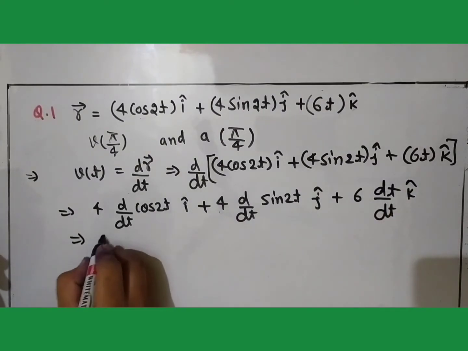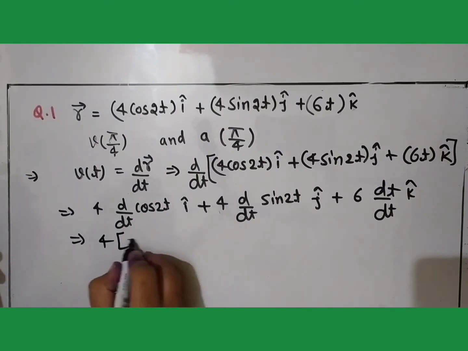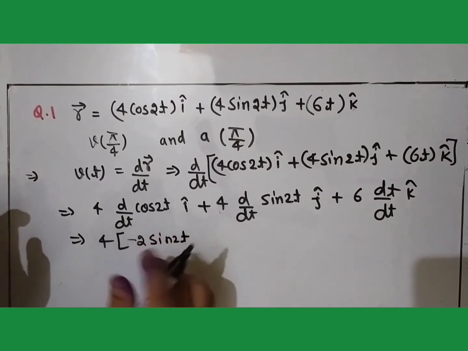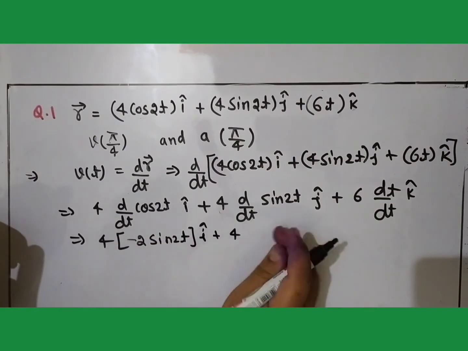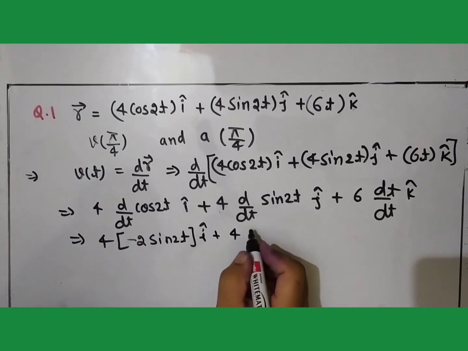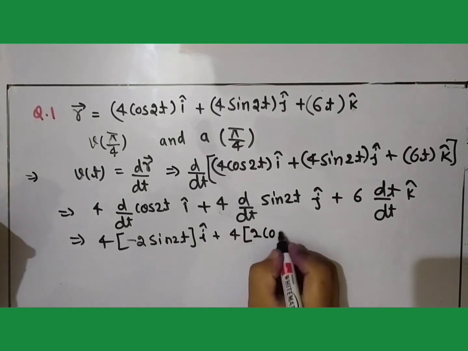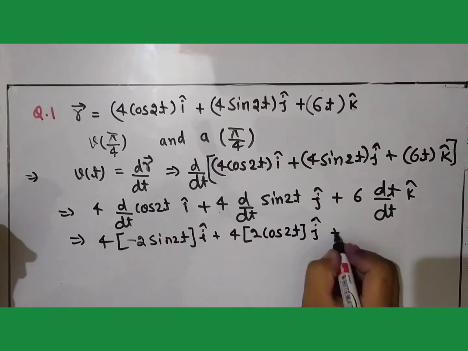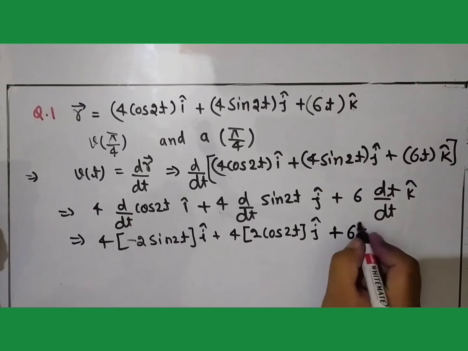Now we can calculate. The differentiation of cos 2t will become minus 2 sin 2t, so it will be i cap plus 4. Differentiation of sin 2t will become 2 cos 2t j cap plus, differentiation of t is 1, so it will become 6 k cap.